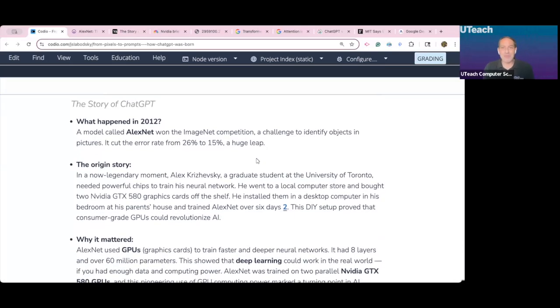You see, Alex lived at home with his parents, and he needed to build his neural network. But he realizes that he can't just keep using the same processors that they sell off the shelf. It just doesn't work. He needs to get creative. So what he does is he goes to his local computer store and he buys two NVIDIA GTX 580 graphic cards. That's right, that NVIDIA. And we'll get to them in a minute. He buys these two graphic cards and installs them on his desktop computer at home, and he starts to train it.